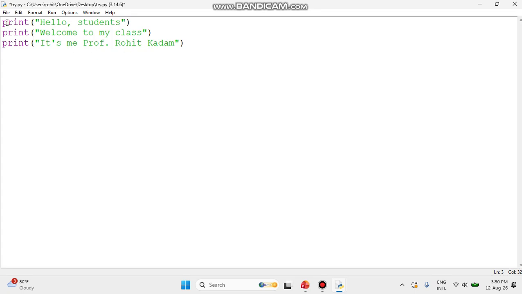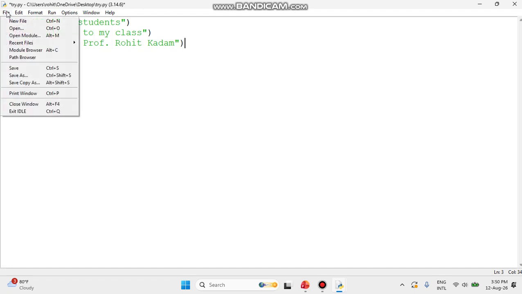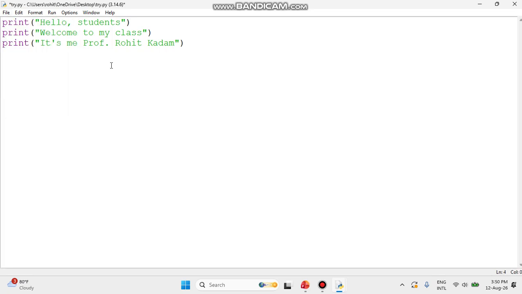Now what happened? At one time, every printing statement will print out, isn't it? So let's see. See over here, a star is coming. What is the meaning of star? Star means I want to save this file. So file saved. You can use save here also, or let me right now use the shortcut key Control S. Saved. You can see right now the star no longer exists. That is called star.